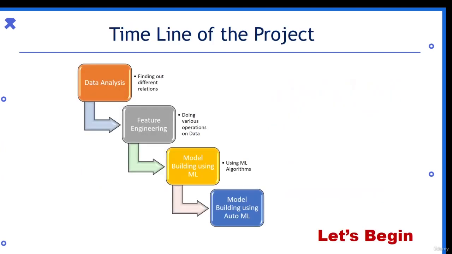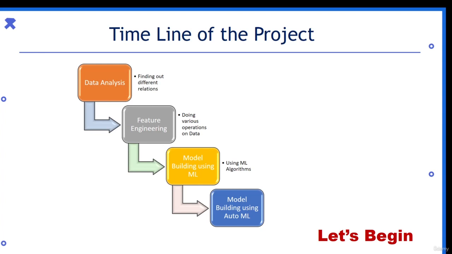So the timeline of the project will be like this. First we'll be importing all of our data, then we'll be doing the data analysis. Okay, we'll be visualizing our data, finding out relations, then we'll be doing feature engineering, or basically let's say data pre-processing techniques. We'll be using one-hot encoding, handling missing values or outliers, adding features, removing features, basically making our data ready for our model building.